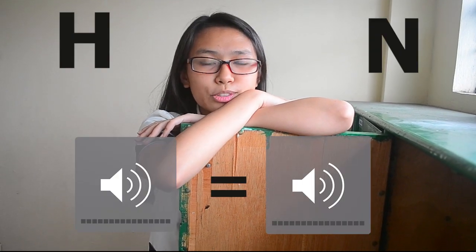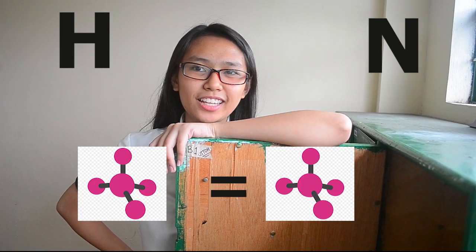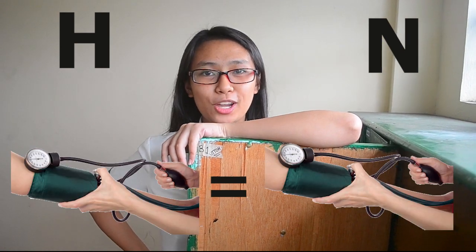As an example, equal volumes of molecular hydrogen and nitrogen contain the same number of molecules when they are at the same temperature and pressure and observe ideal gas behavior. In practice, real gases show small deviations from ideal behavior and the law holds only approximately, but it is still a useful approximation for science.